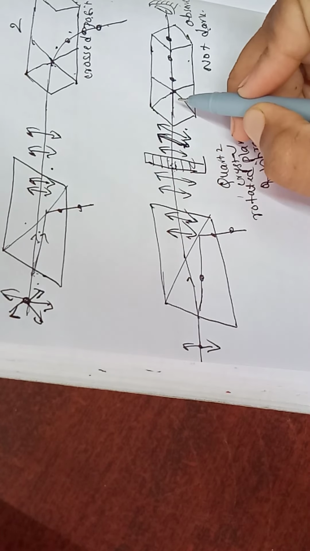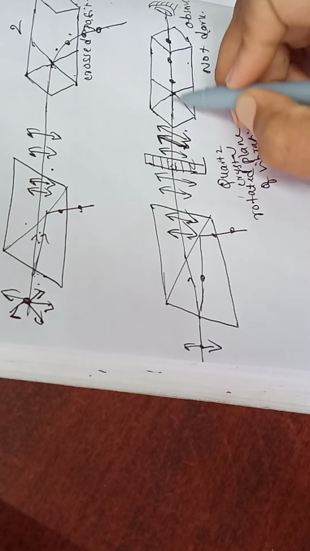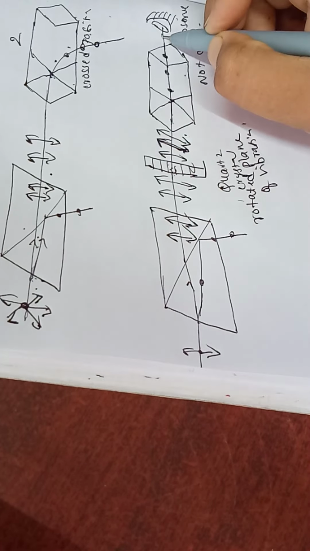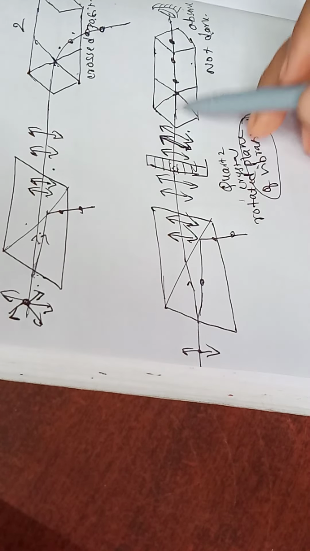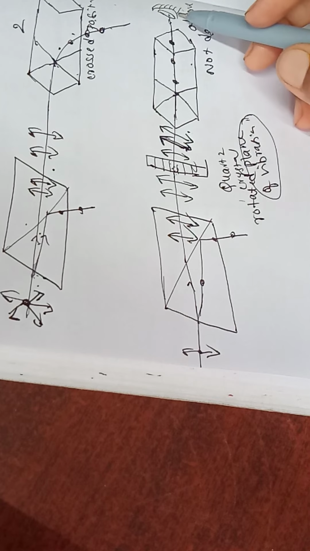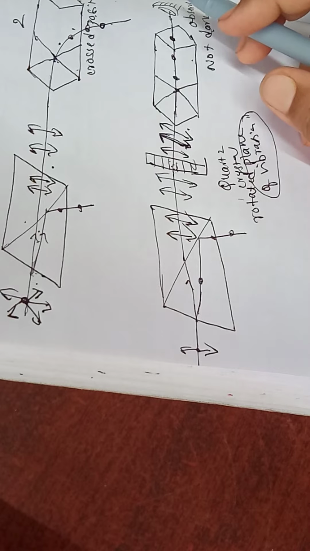So the light enters and now transmits. As the plane of vibration is rotated, the plane polarized light transmits through the crossed Nicol.